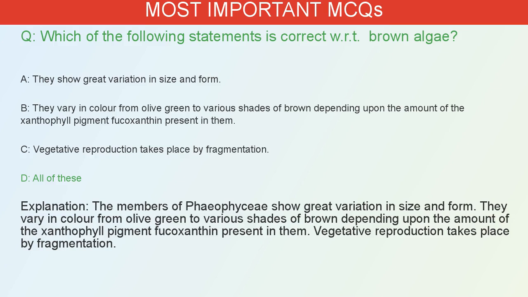The members of Phaeophyceae show great variation in size and form. They vary in color from olive green to various shades of brown depending upon the amount of the xanthophyll pigment fucoxanthin present in them. Vegetative reproduction takes place by fragmentation.